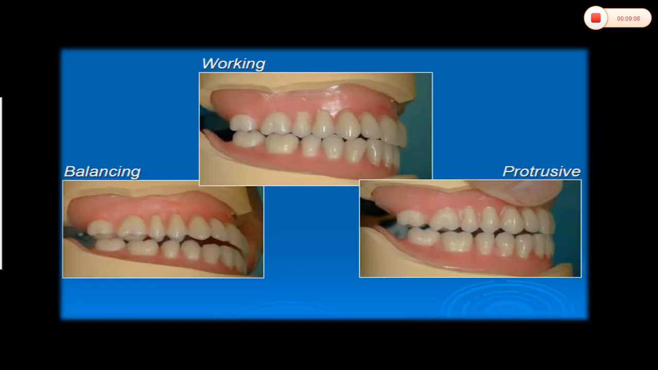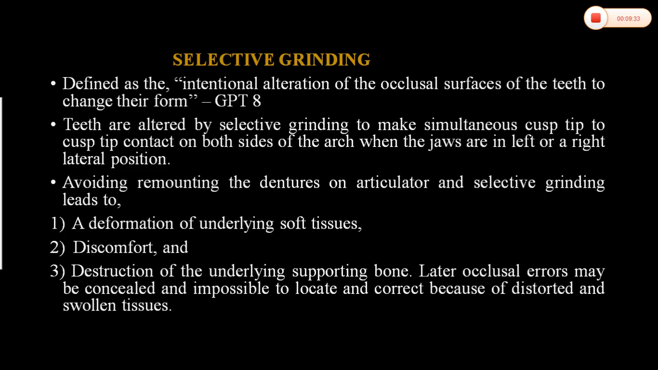This is the working side. There is contact between the upper buccal cusp and the mandibular buccal cusp. Whereas on the balancing side, the mandibular buccal cusp is in contact with the palatal cusp of maxillary teeth. In protrusion, lower teeth are contacting the upper slopes. At the same time, posterior teeth also should be in contact.